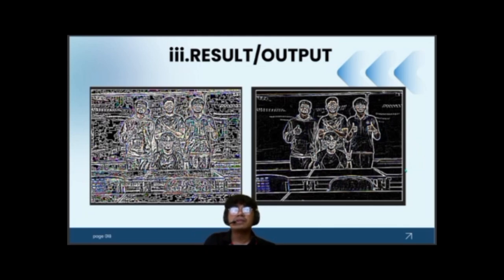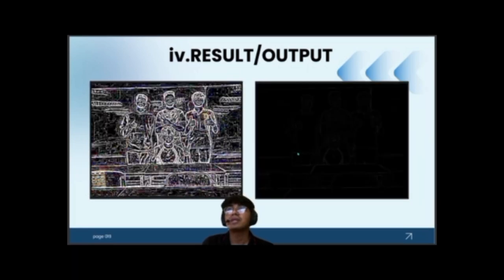With a small sigma value, more edges are detected, as you can see. However, the noise is also detected as edges. And here's the third and fourth output. When the largest sigma value is used, noise is reduced, but some edges become much weaker or disappear, because, as you can see, the output is much darker.